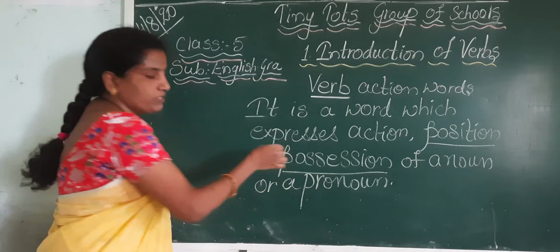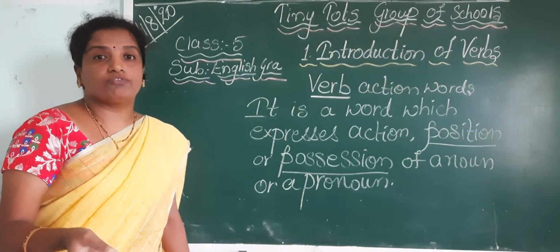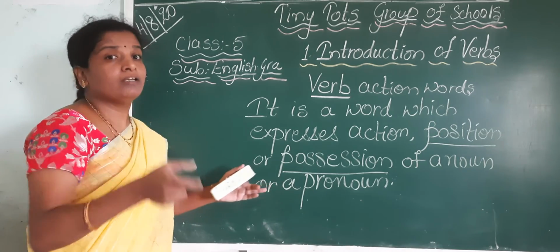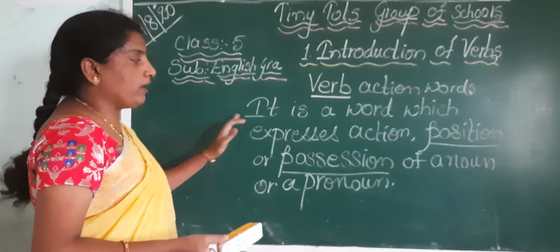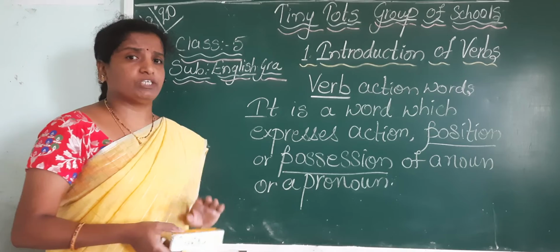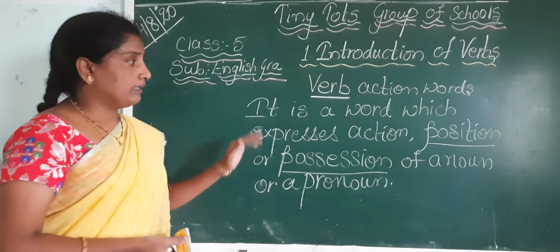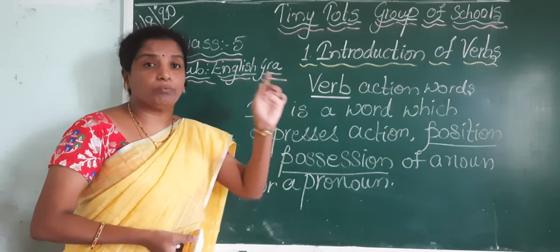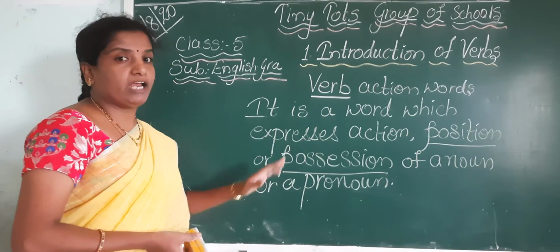Now if you observe the definition, two terms have been added: position and possession. First we have to be clear about the difference between position and possession. Till now, we learnt that only action words are verbs. But in our 5th standard we have added two more terms, position and possession.